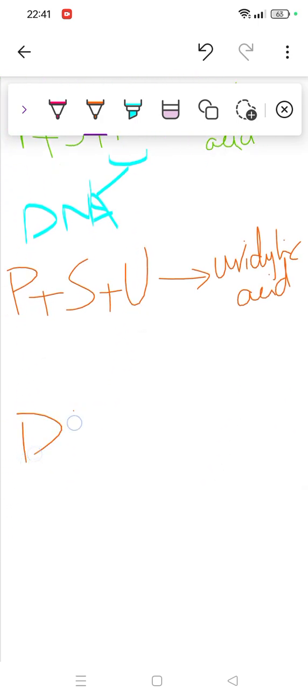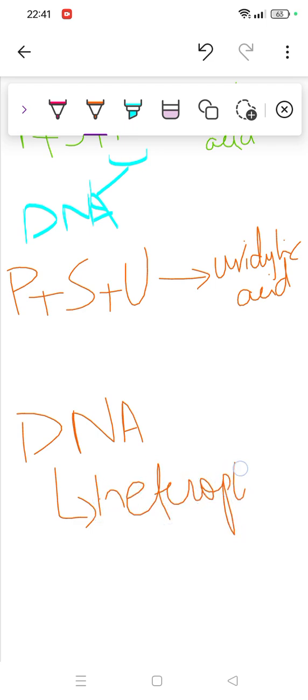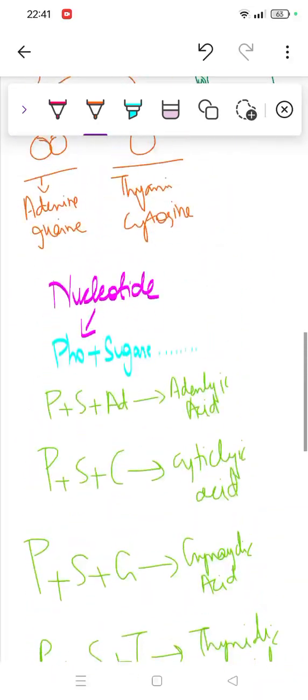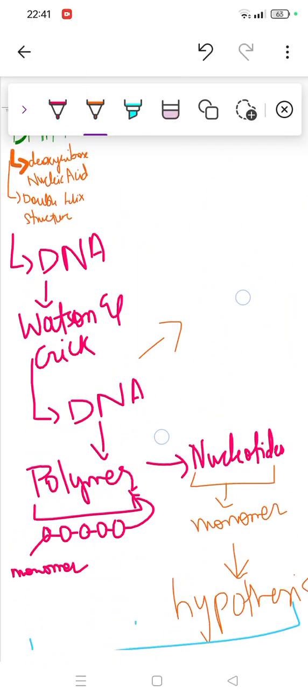Then comes another important MCQ. DNA is what, heteropolymer or homopolymer? Basically this is a heteropolymer. Hetero means different, so different nitrogen bases will be combined and they will form a structure called a heteropolymer, made of nucleotides. So I hope the entire detailed video for DNA would be very much clear.